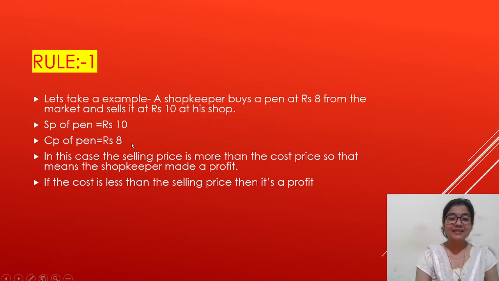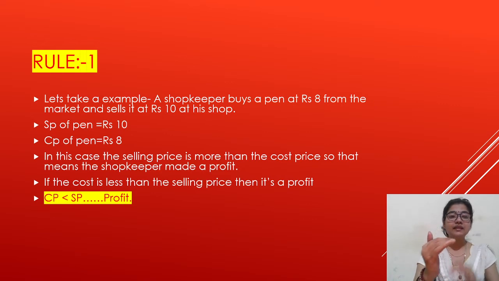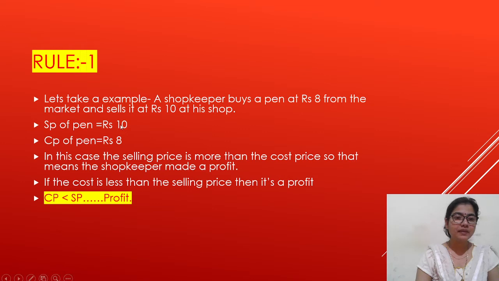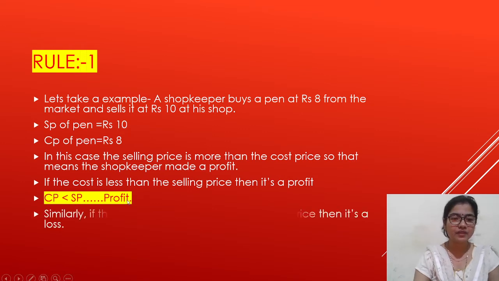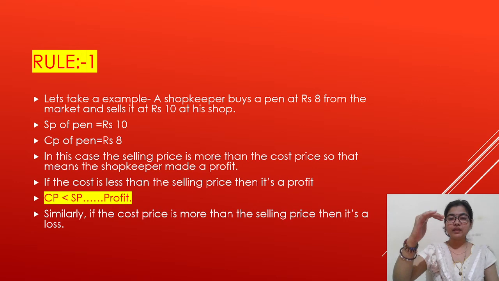If the cost price is less than the selling price, then it is a profit. Now you can compare this as SP is greater than CP, so it is a profit. You can see here SP is greater than CP, so it is a profit. Similarly, if the cost price is more than the selling price, then it is a loss.